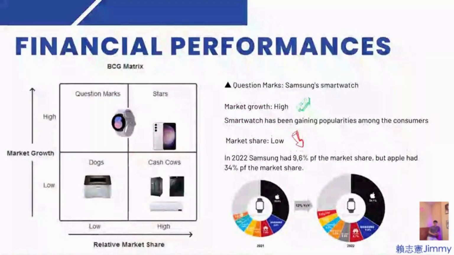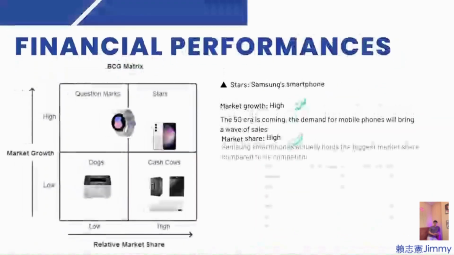Hi, I'm Jimmy. I will use Samsung-specific measures to talk about financial performance. The first one, question mark, is Samsung smartwatch. Recently, smartwatches have been gaining popularity among consumers. We can see these charts from 2021 to 2022. Samsung's share in this market is low, but the industry will ensure more and more people wear smartwatches in the future. So the question mark is Samsung smartwatch.